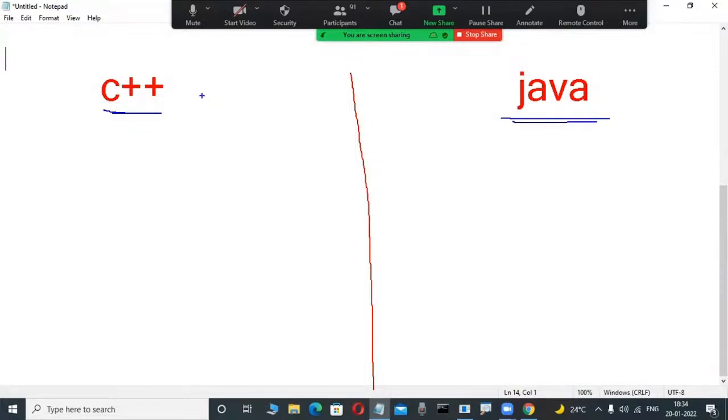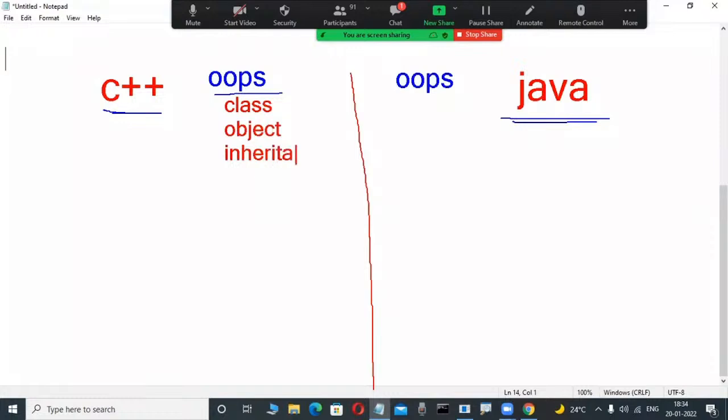In object-oriented languages, some OOPS concepts are there, some object-oriented features. Here also OOPS concepts are there, and here also. Maybe some fellows have an idea: class is a concept, object is a concept, inheritance is a concept, and polymorphism is a concept. Technical persons will roughly know these.